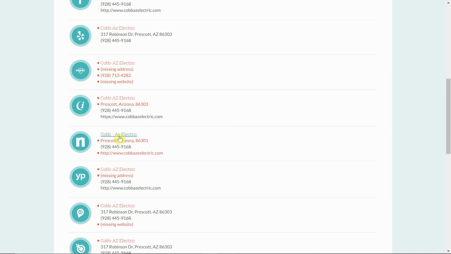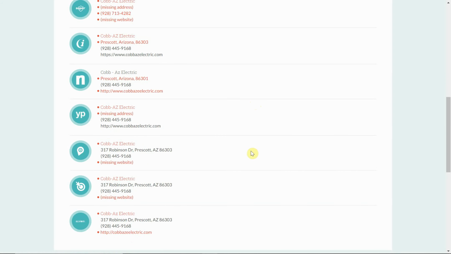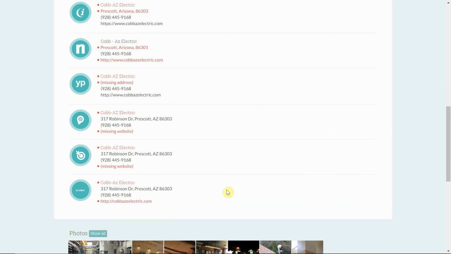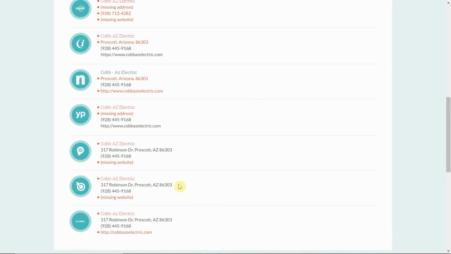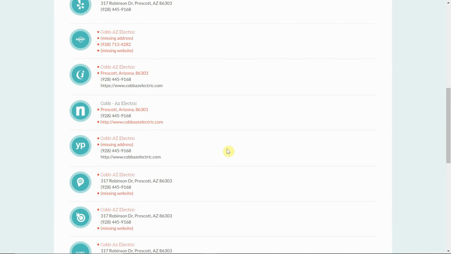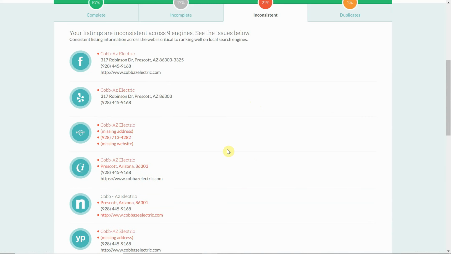So that one's capitalized, that one's lowercase. I ran the search on the address and the name as lowercase, so that's why some of these lowercase ones are showing up as not inconsistent. But this one has SElectric.com, so there's probably an issue with that website, versus this one doesn't even have a website indexed. So anyways, they're not perfect, but they're good enough to be at the top on almost every search.